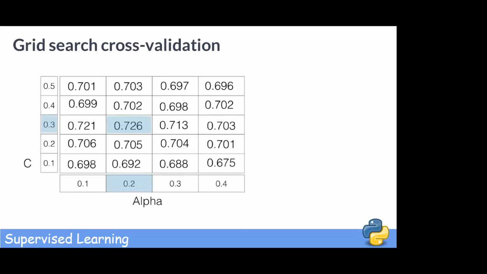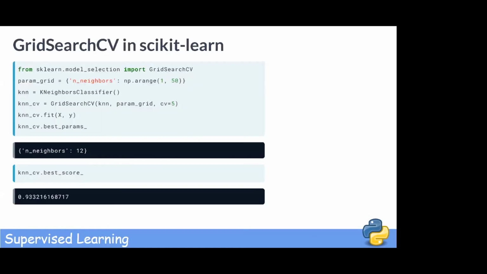As always, we instantiate our classifier. We then use GridSearchCV and pass it our model, the grid we wish to tune over, and the number of folds that we wish to use. This returns a grid search object that you can then fit to the data, and this fit performs the actual grid search in place. We can then apply the attributes best_params_ and best_score_ respectively to retrieve the hyperparameters that perform the best along with the mean cross-validation score over that fold.